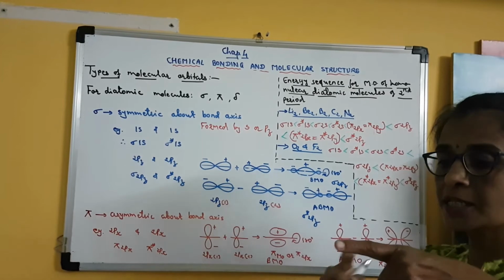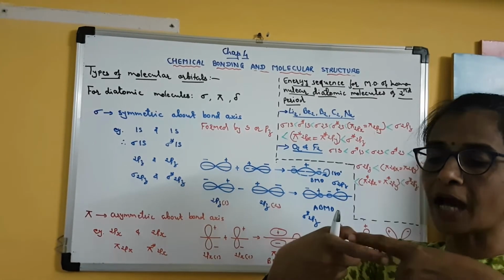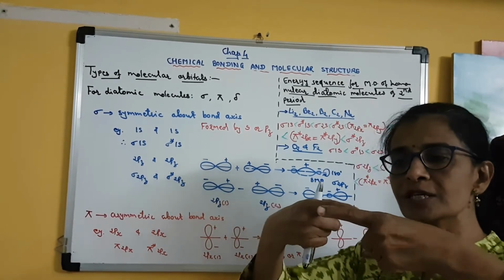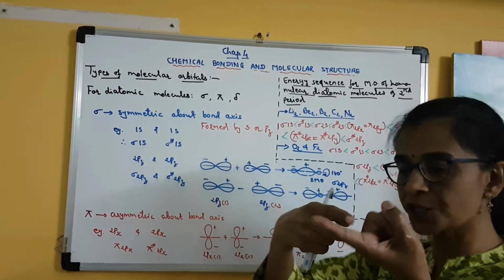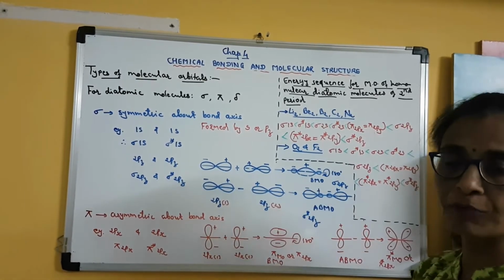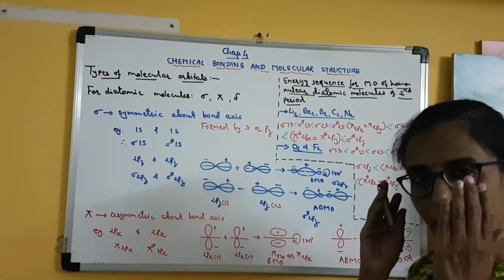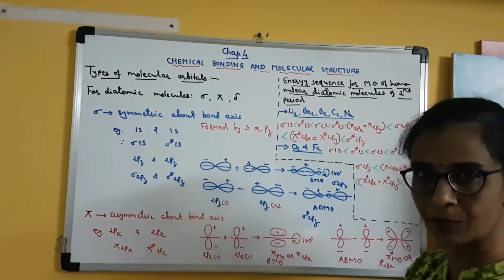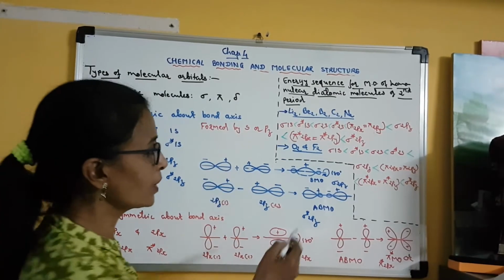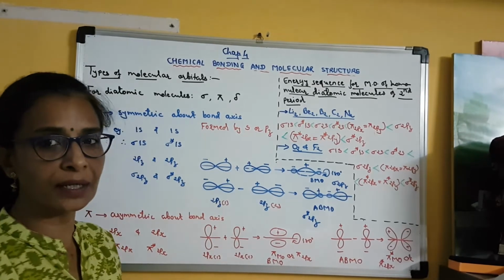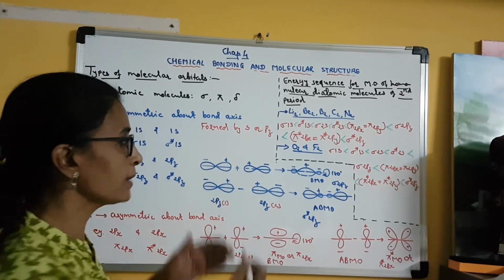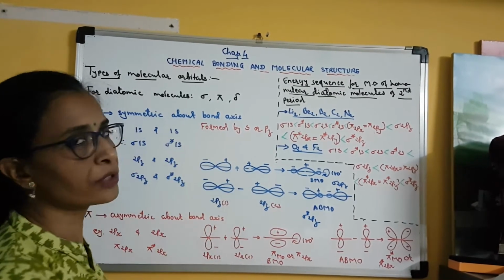If this axis is given a 180-degree rotation, there will not be any change in the sign of the wave function. Positive will remain positive, negative will remain negative. So the sign of the wave functions will not change even if we give a 180-degree rotation to this molecular orbital about its bond axis, and that is why it is called symmetric about the bond axis.